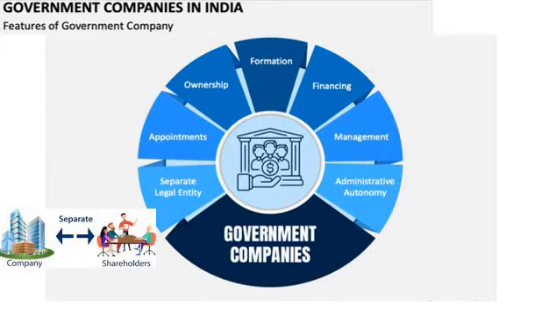The government company can frame its own rules and regulations in order to manage the business, and at the same time they can acquire or purchase properties and dispose of those properties easily without the permission of the government.